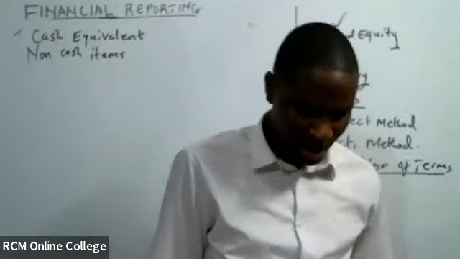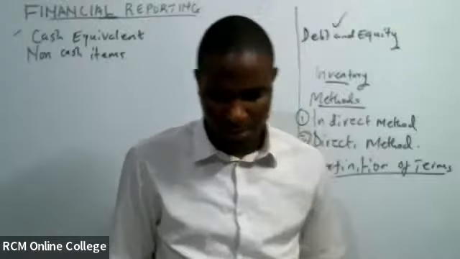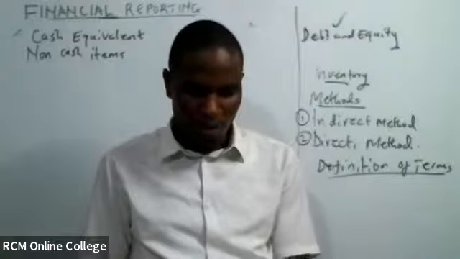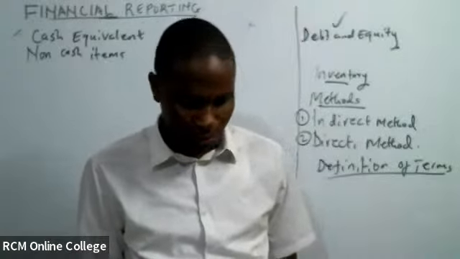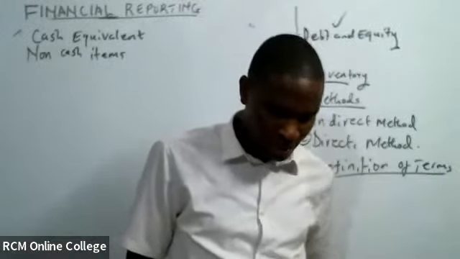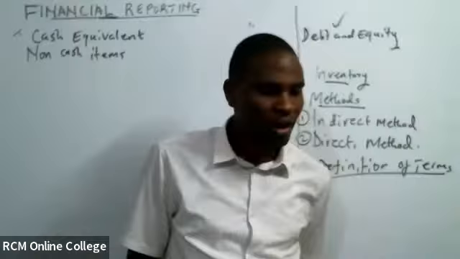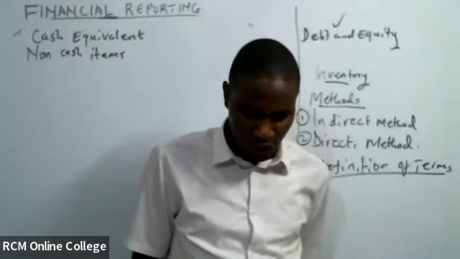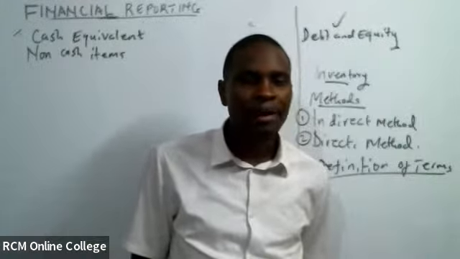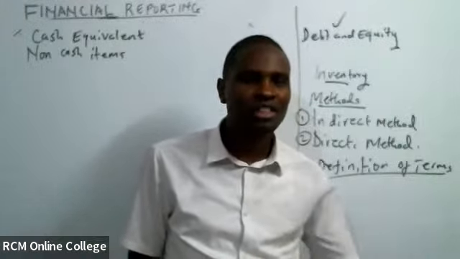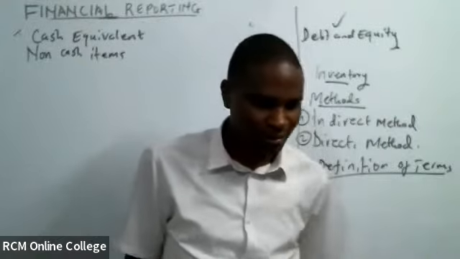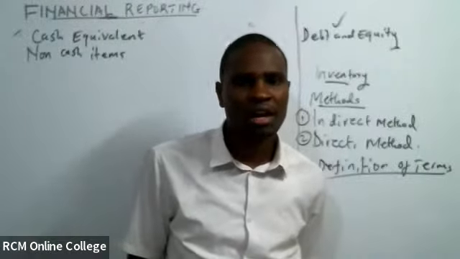So we have said that these are items of income or expenses which do not lead to movement of cash, for example depreciation, estimated loss of value of item, amortization, impairment, gain on disposal, loss on disposal, interest. Hizo zote, they are non-cash items.